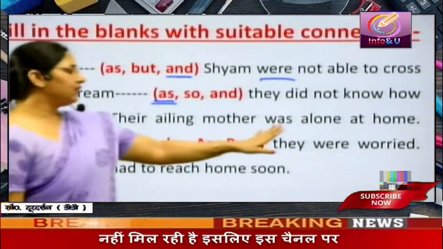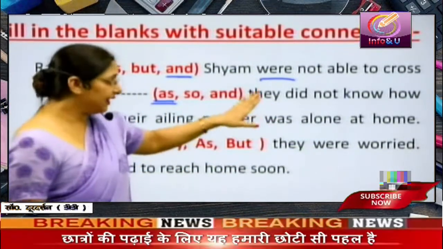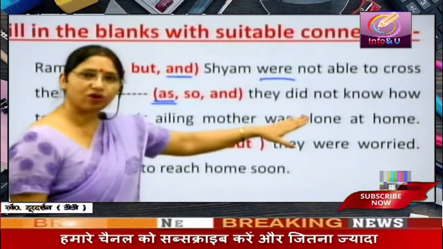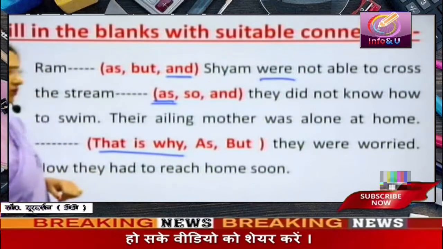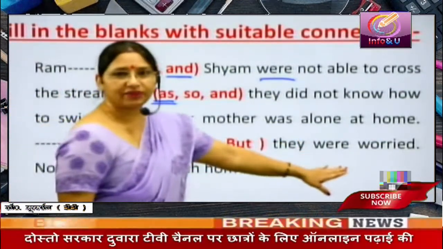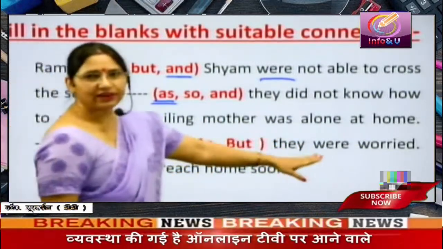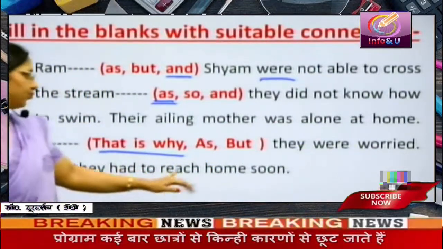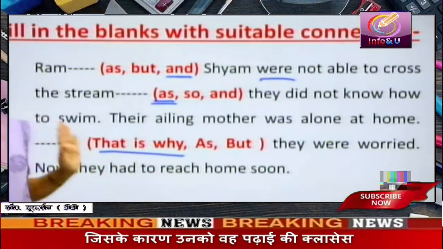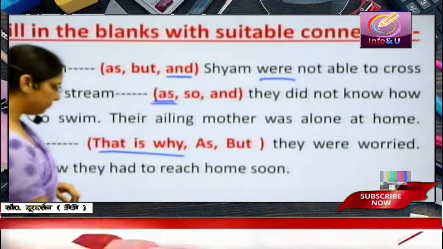Dash, they were worried. This is the cause of their worry. Their ailing mother was alone at home, and this was the cause of their worry. So we will say that is why. That is why they were worried. We can't use as, because here the result is given. When you give result, you have to use that is why, not as. If cause is given later on, then we can write as. Now they had to reach home soon. Now they had to reach home soon because their ailing mother was alone at home.